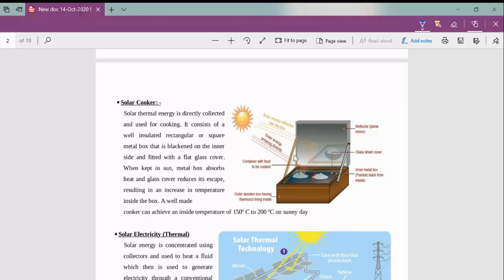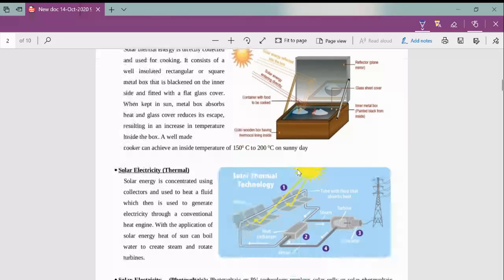From this figure we can see why we are using that mirror also. We place this solar cooker in the sun where sunlight is available. What is the specialty of black color? It absorbs heat, isn't it? So when solar energy falls on this metal box, the food items placed in the cooker will be heated up, and the mirror on the top side is used for tracking the solar light onto that particular metal box. So this is how a solar cooker works.